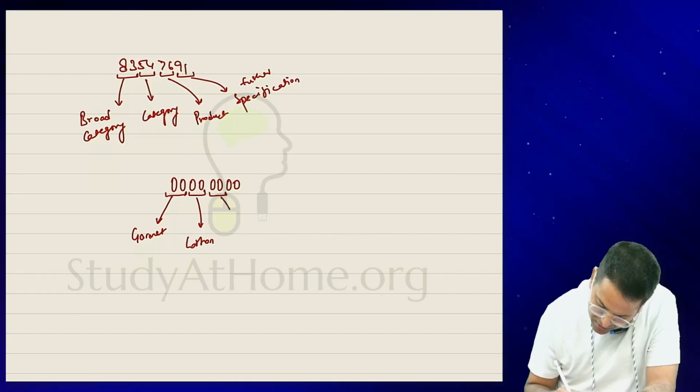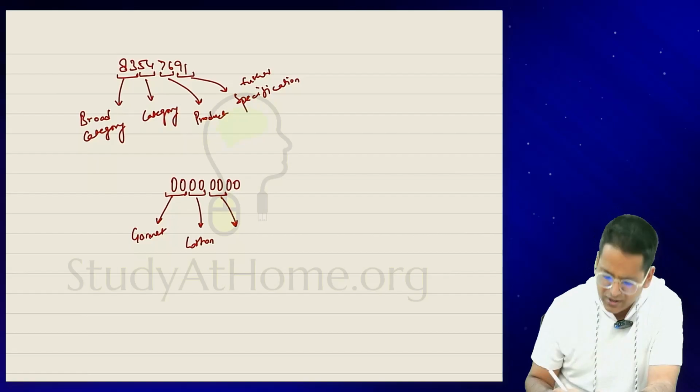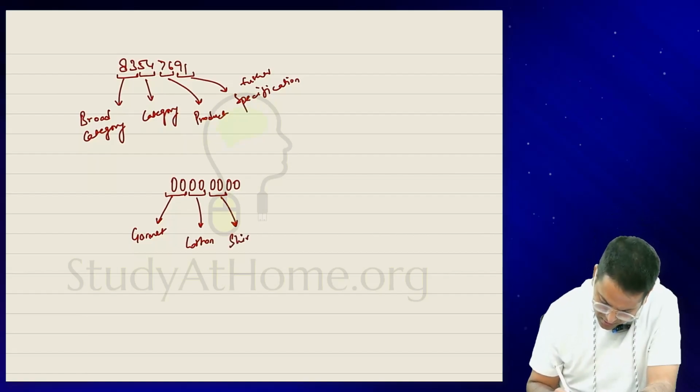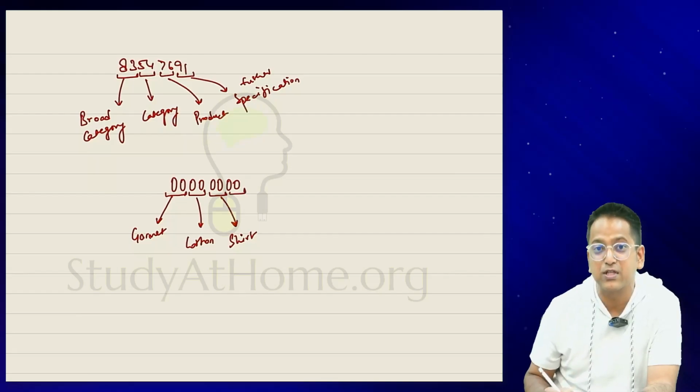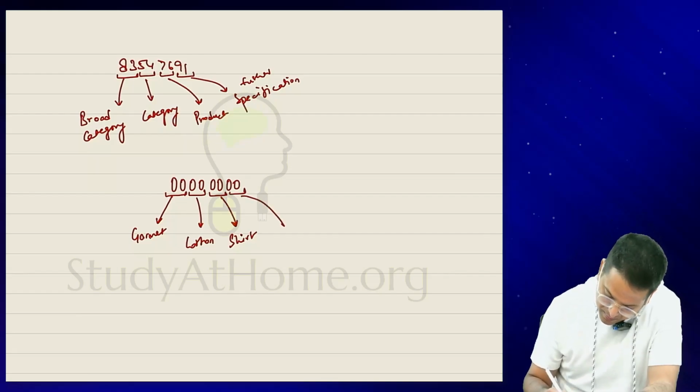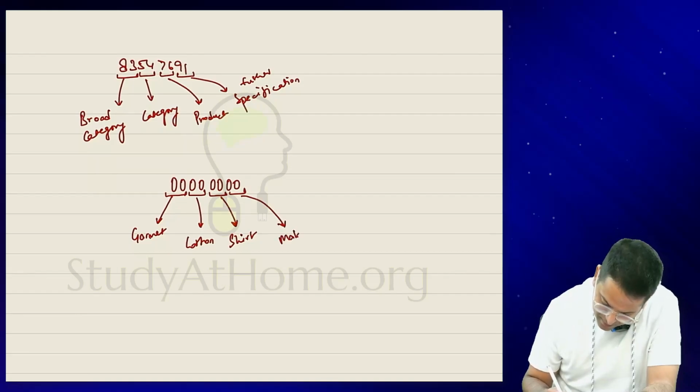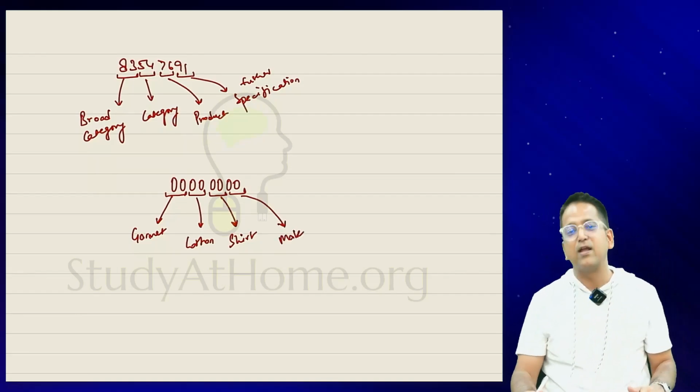Now, what does the third 2 digits mean in cotton garment, whether it's a shirt or a pant? What is that? So let's assume it's a shirt. Now this shirt is for whom? It could be a male's shirt, it could be a female's shirt. So here the last 2 digits could mean male or female. Last 2 digits.